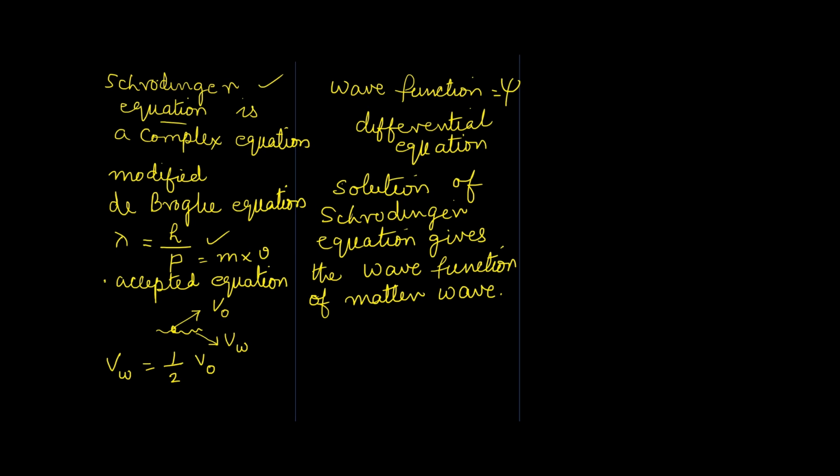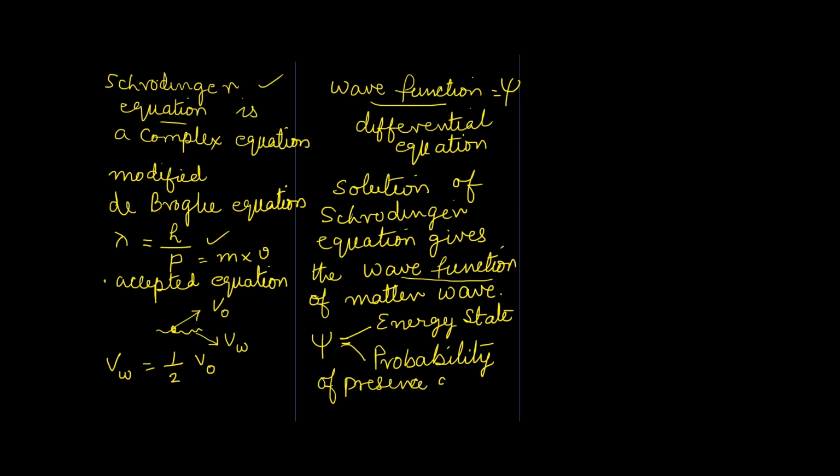What is the significance of wave function? The wave function psi of an electron gives a few very important or salient properties or information regarding the electron. It gives the energy state and also the probability of finding an electron at a particular location.